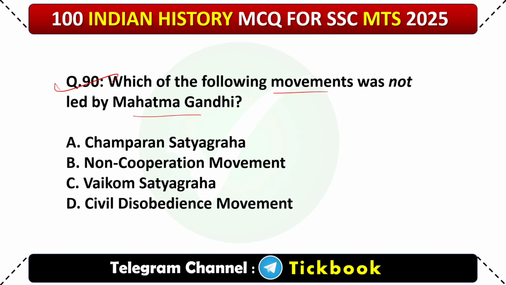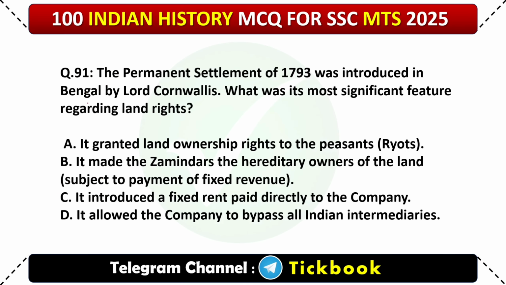Okay. Question number 90. Which of the following movements was not led by Mahatma Gandhi? Option number C is the right answer. Vaikom Satyagraha is not led by Mahatma Gandhi. 91. The Permanent Settlement of 1793 was introduced in Bengal by Lord Cornwallis. What was its most significant feature regarding land rights? Option number B. It made the Zamindars the hereditary owners of the land subject to payments of fixed revenue.